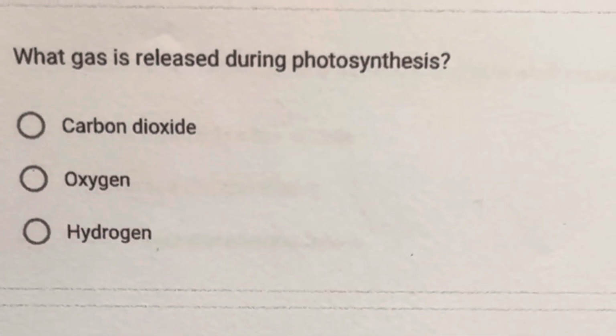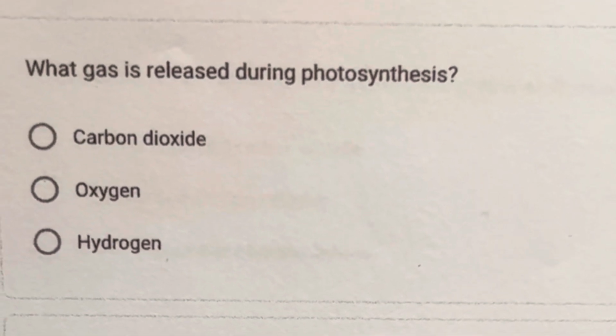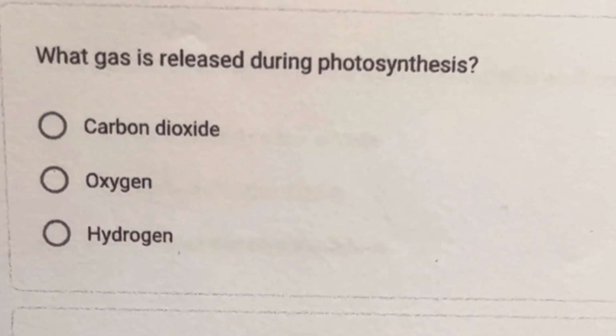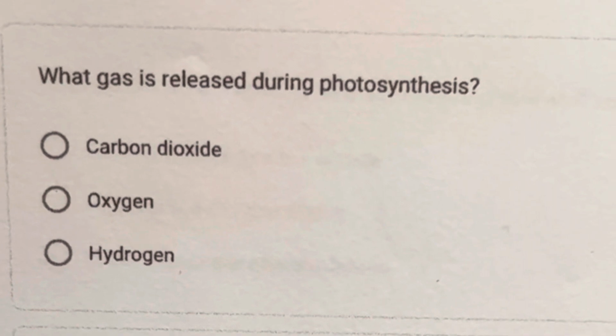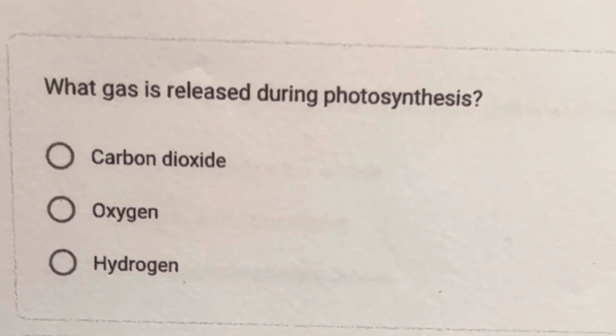What gas is released during photosynthesis? A. Carbon dioxide, B. Oxygen, C. Hydrogen. So the correct answer is letter B, oxygen.